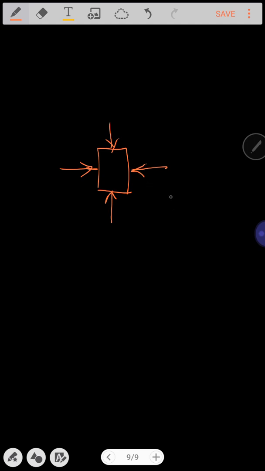So what type of stress can you expect in the Z direction? Sigma Z. What type of stress can you expect in the other directions? This one is called as sigma R, and this one is called as sigma T.